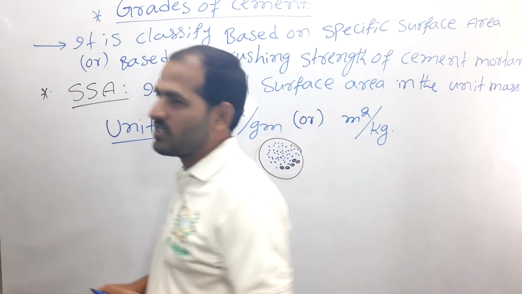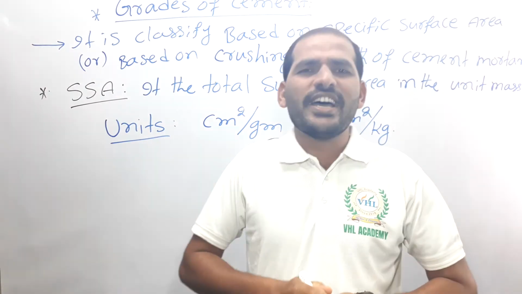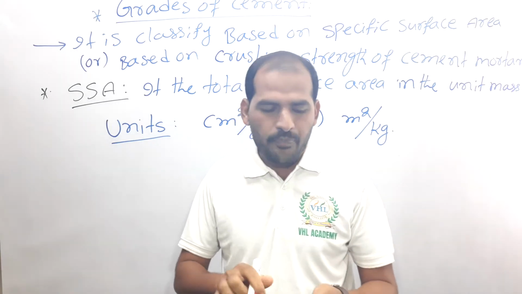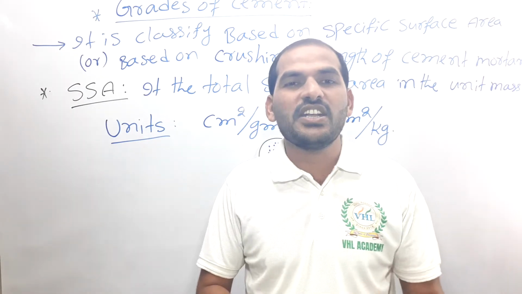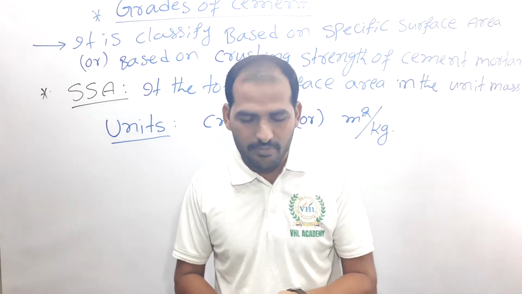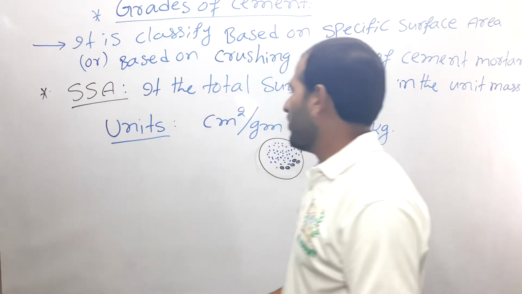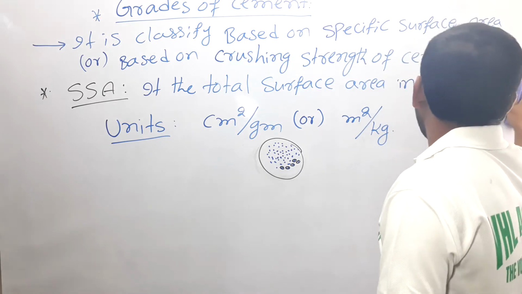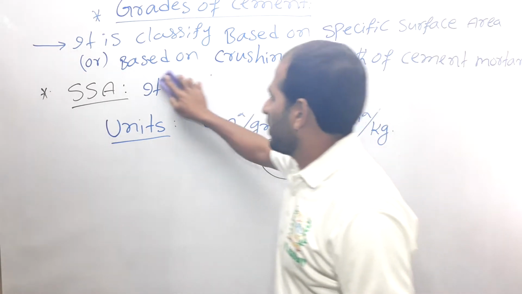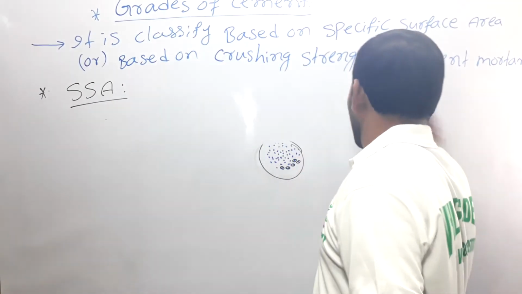So this is the specific surface area. But based on this specific surface area, how do we classify the 33, 43 and 53 grade of cement? We will see now.